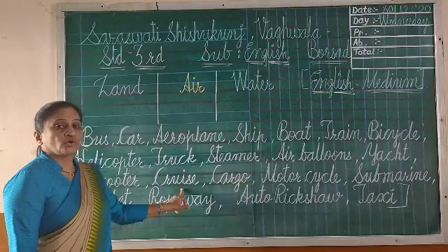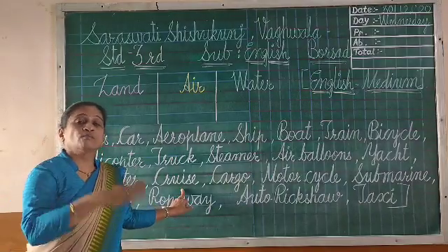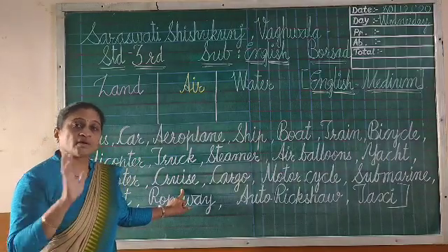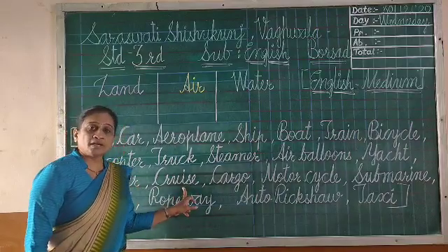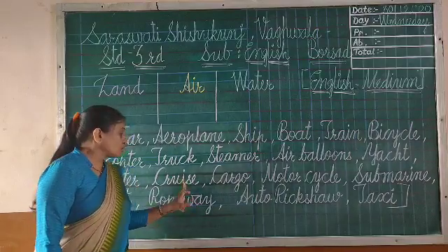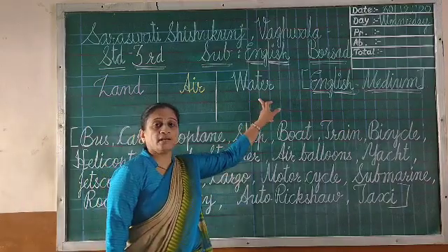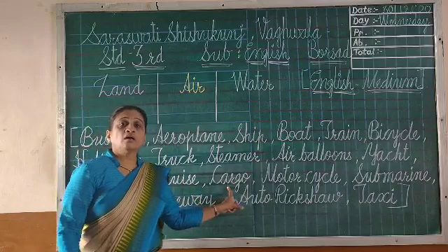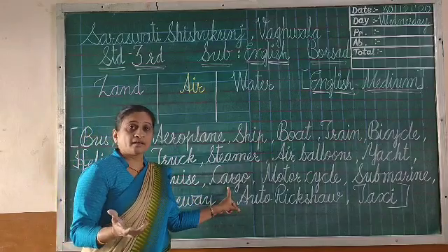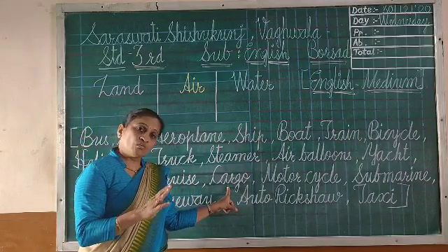Then after, cruise. Cruise means a very big ship for moving for so many months or days, right? So cruise is moving on water. So you have to write cruise in the water column. Cargo is also carrying luggage, so much luggage, sailing on the water.